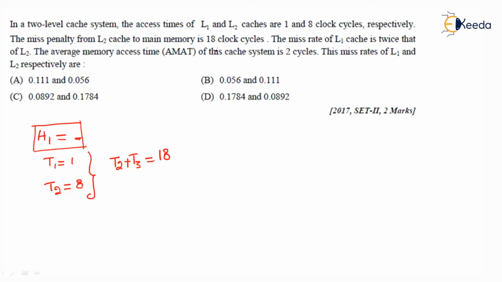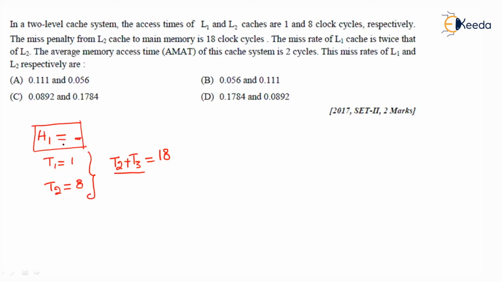Because here it is not told that 18 clock cycles are required to access memory, but rather, the miss penalty from L2 cache to main memory is equal to 18. That is, when there is a miss in L2 cache, you need to access it from the main memory. So the total L2 cache access time plus main memory access time collectively is 18 clock cycles. That is, T2 plus T3 is equal to 18.